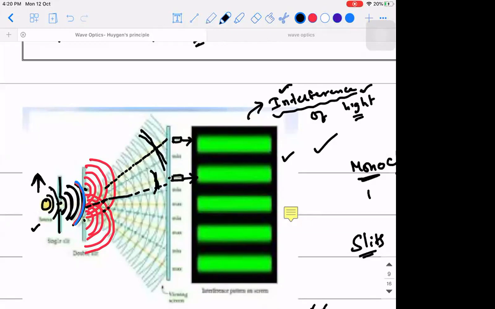Similarly, the next concept that we are going to learn is diffraction. For diffraction to be observed, you need only one. Okay, that we will see at that point. As of now, am I clear?